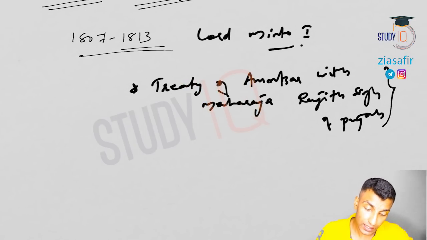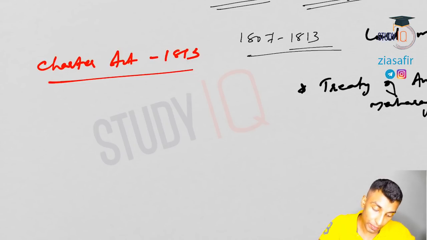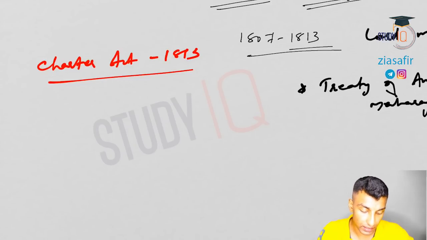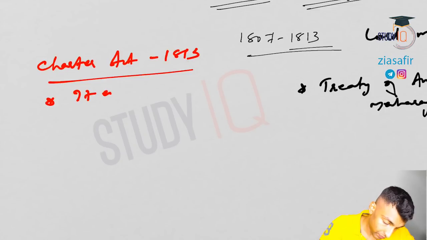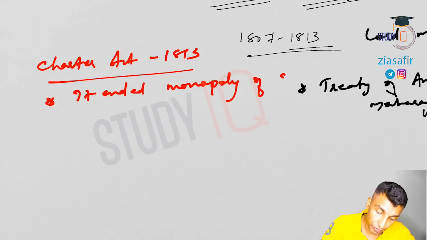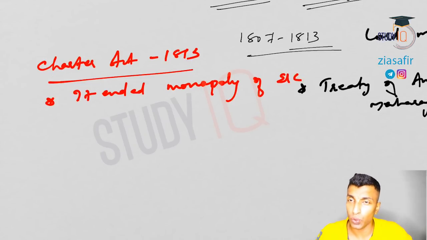The next point, last year also that was actually asked as a question, is related to the Charter Act of 1813. So we will focus on that. So Charter Act of 1813. There will be another Charter Act in 1833. So we will be discussing all those things in detail. So for the Charter Act of 1813, two important provisions we need to know. The first one, it ended the monopoly of the East India Company, except in two items. What are they?